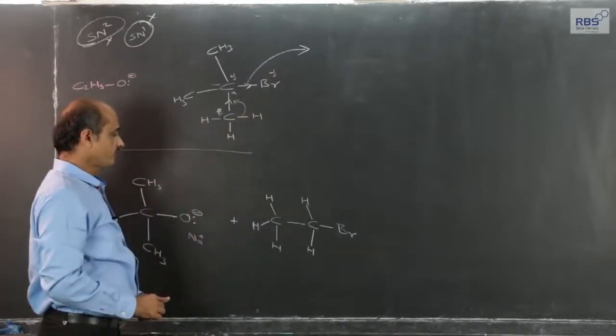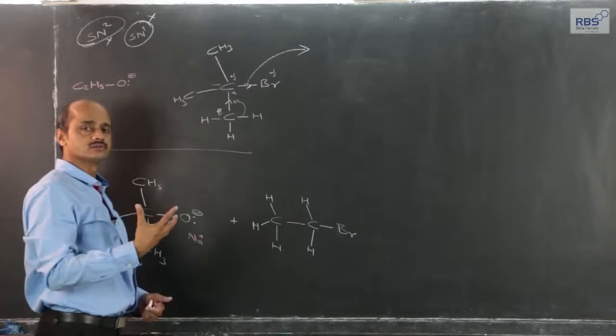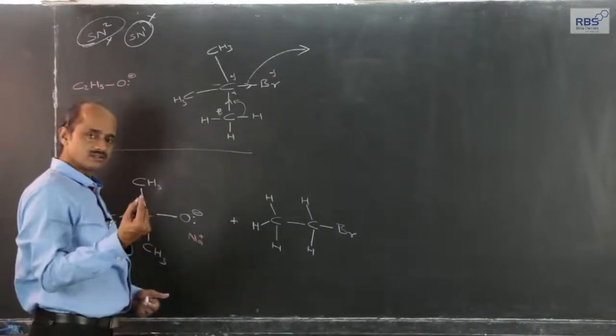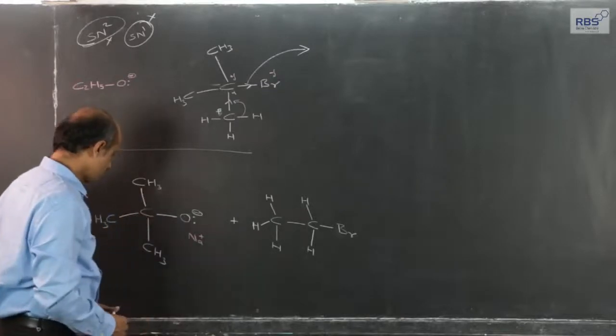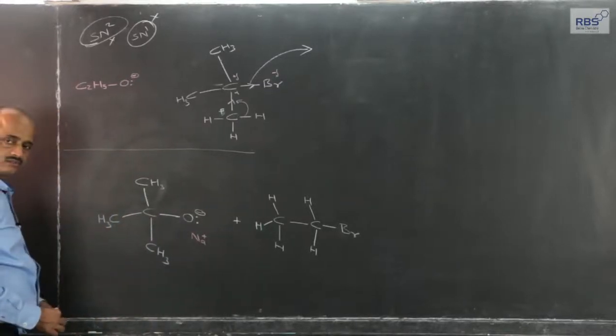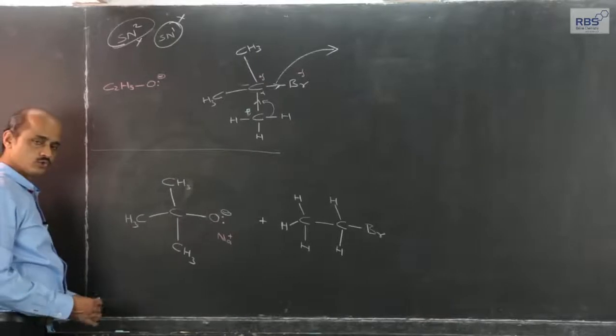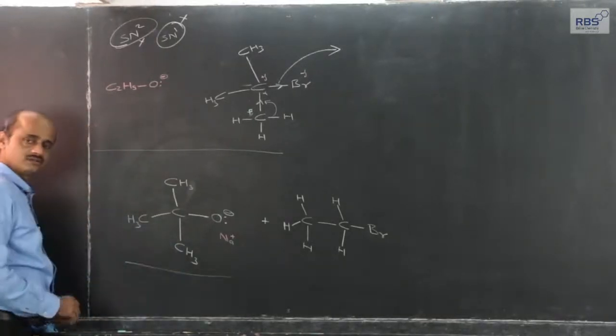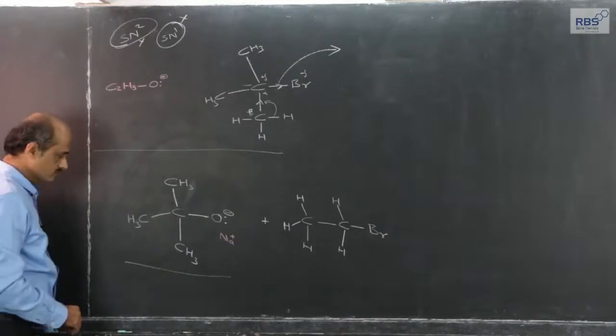But still, if I wish to prepare the ether with the bulky group, then there is a different method. We can use the alkoxide as the bulky group.